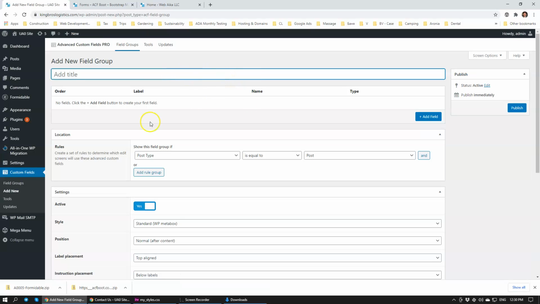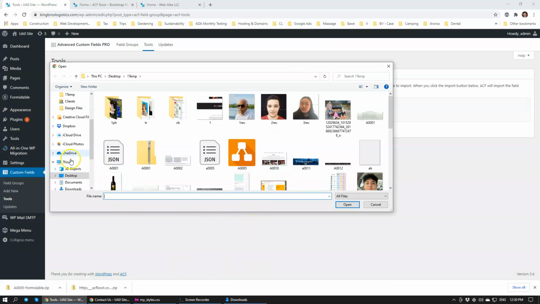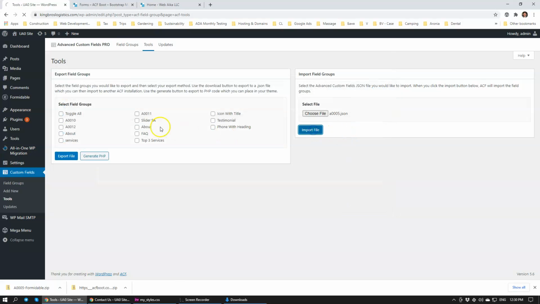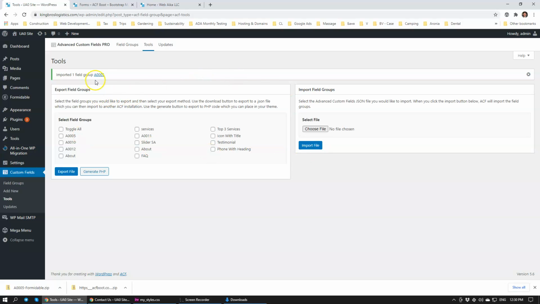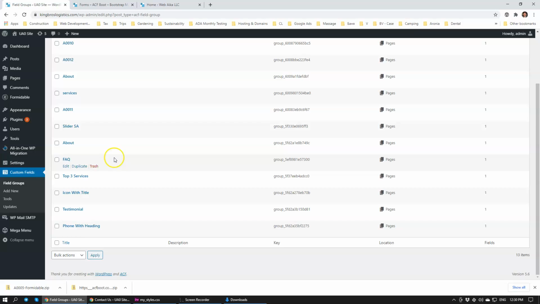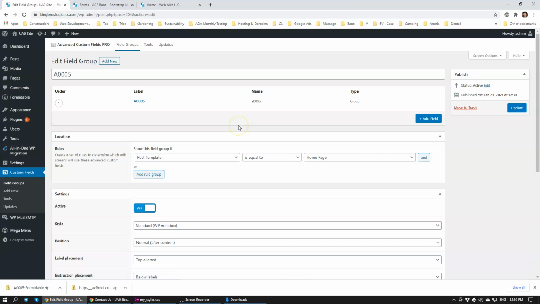Let's go to Custom Fields and let's import it. I'm going to add new. Oh, sorry. We're going to go to Tools. Yes, choose File. Going to click on Downloads. And that's our file. Click Import. Hopefully I didn't have it before. I don't want to have a duplicate. Let's have a look at our field groups, because this website is almost finished. I don't want to have two of the same identical module groups. We don't. That's good. We're going to specify that this has to appear where post template equals, no, it has to be home page, contact page. That's where it should appear. And we're going to click update.